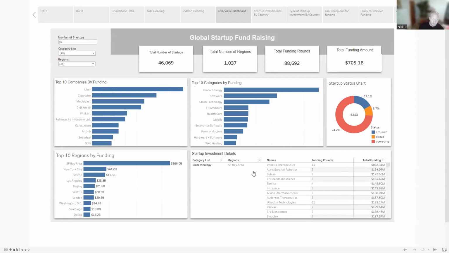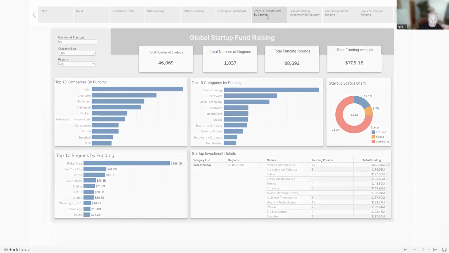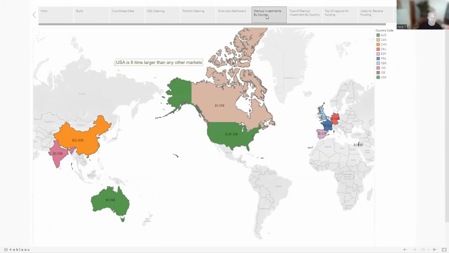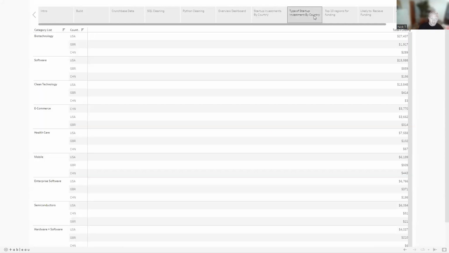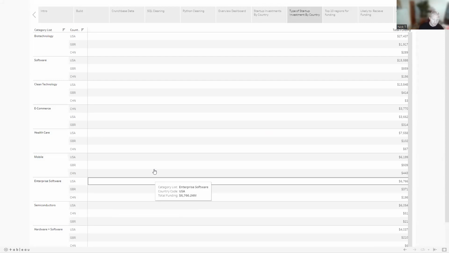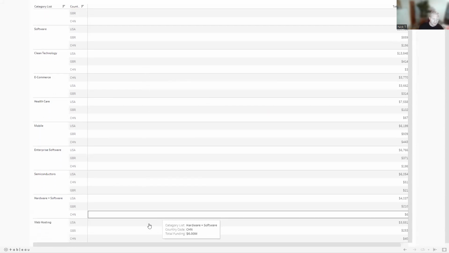When we go down into the data a little deeper and we look at it from a global scale, what you'll notice is that the US market is 8 times larger than any other market in the world at 166 billion, with China being second at 21.8 billion. Taking this over and looking at the types of startup investments that each country is making, the US is a leader in all categories except for e-commerce, in which China is a leader.